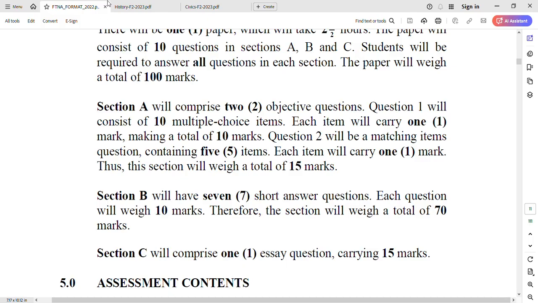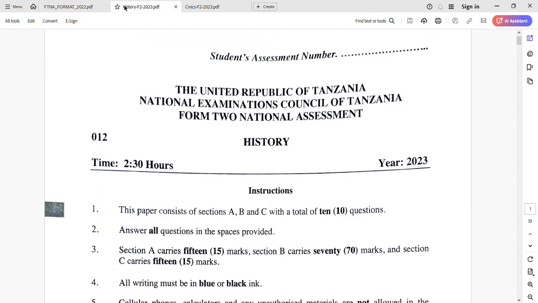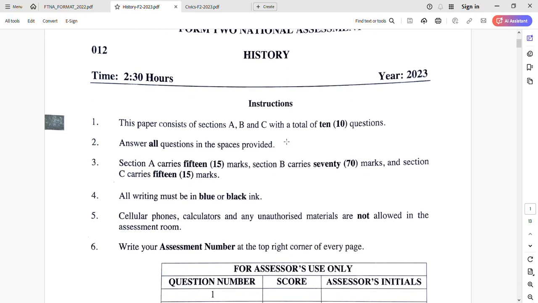Then let's check one of the exams I have here on my computer. So here we have the history of Form 2, that is the 2023 exam. They said the United Republic of Tanzania, National Examination Council of Tanzania, Form 2 National Assessment. Not a certificate for secondary, no, it's Form 2 National Assessment. Code number 012. Time is 2 hours and a half. So as we checked there, it's 2 hours and a half, and here also 2 hours and a half. What more? The paper consists of sections A, B, C, correct as we saw there. And the number of questions, 10 questions, so correct.